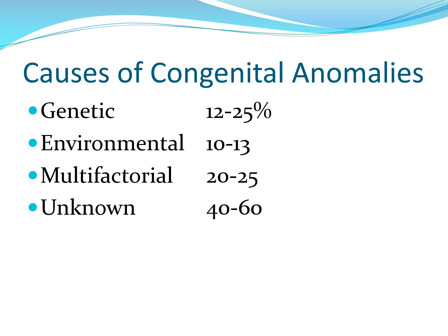These are the causes of congenital anomalies. Although we are learning a great deal about the molecular basis of some congenital anomalies, the exact cause remains unknown in 40 to 60% of cases. So it's still unknown up to this day. And for the known causes of congenital anomalies, we have genetic, 12 to 25%. We have environmental, 10 to 13%. And we have multifactorial, or a combination of genetic and environmental, 20 to 25%.